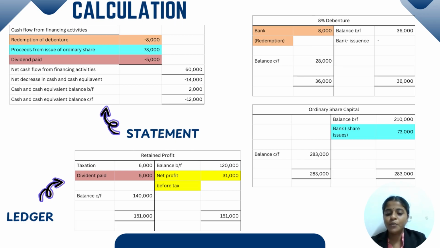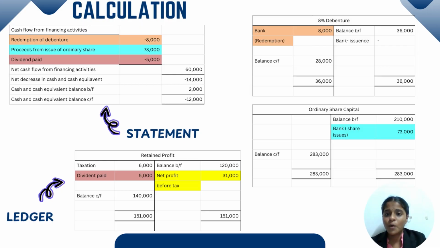So 58,000 minus 132,000 plus 60,000, we get the net decrease in cash and cash equivalents, which is negative 14,000. If we get a positive 14,000, it is called net increase in cash and cash equivalents.